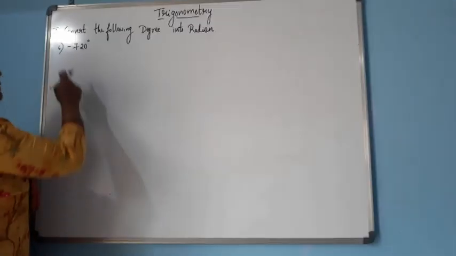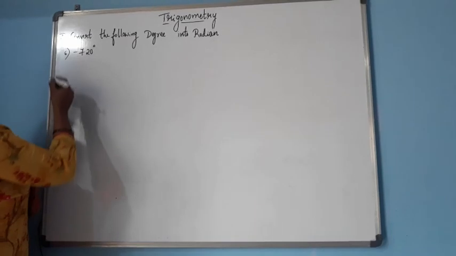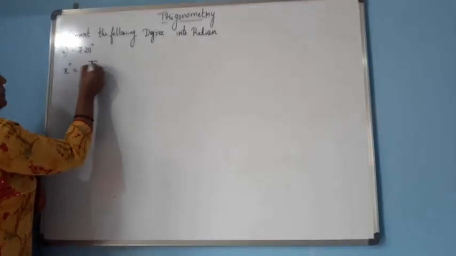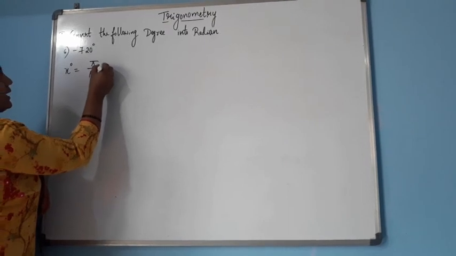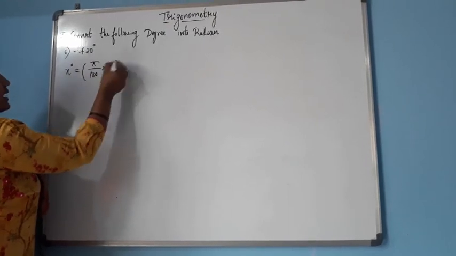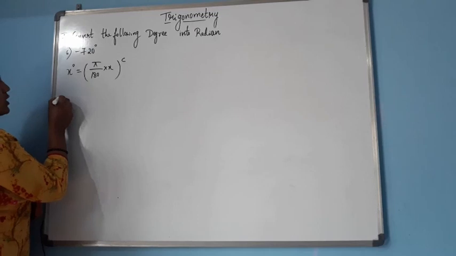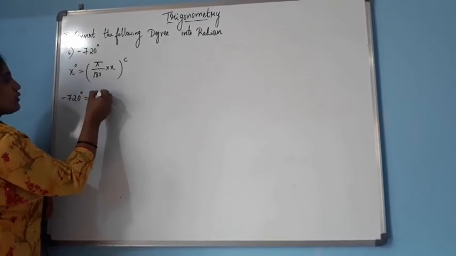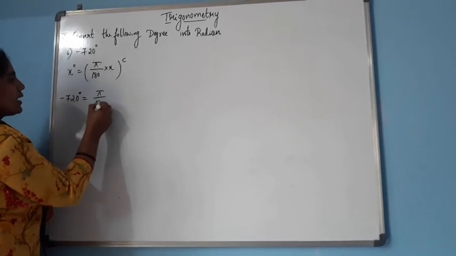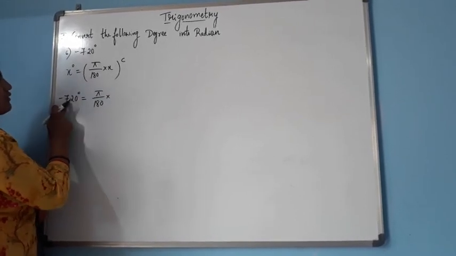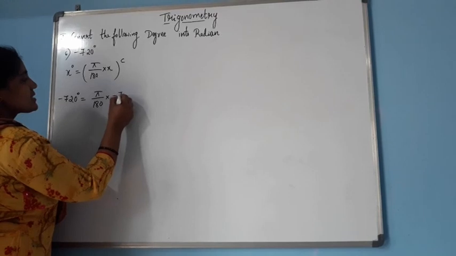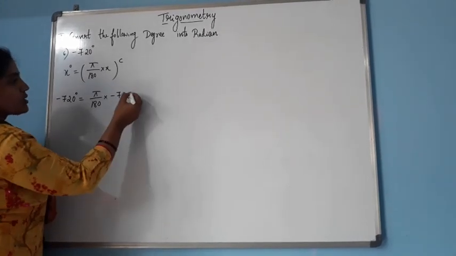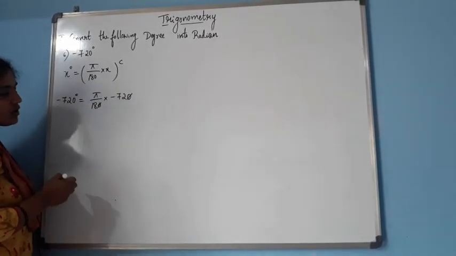So see the next question, negative angles. Minus 720 degree. Here the formula is x degree is equal to pi by 180 into x radian. This is the formula. So minus 720 degree equals pi by 180 into, what is the value of x here? Minus 720. Here 0 0 gets cancelled.